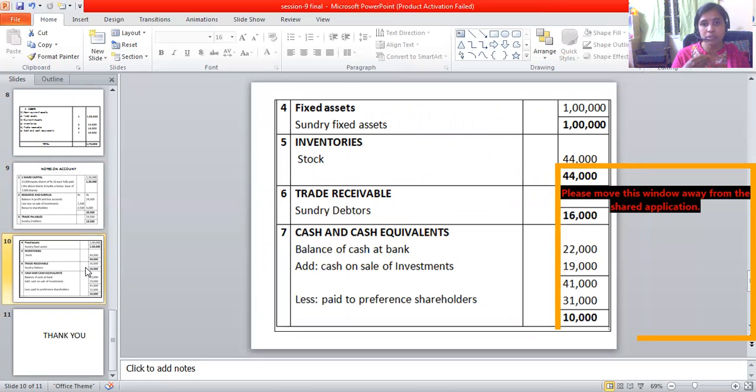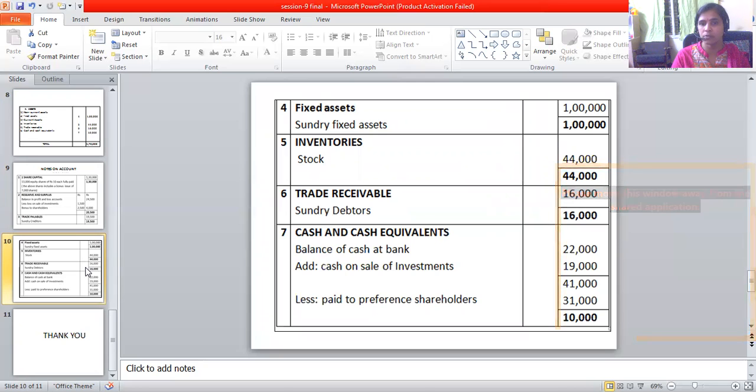So that we are not touching upon at all. So investment doesn't come at all. That thing is very clear. Fixed assets are 1 lakh and that remains intact. Stock is 44,000. Sundry debtors are 16,000. So coming down to the cash at bank, we had 22,000. There was sale of investments, out of which the company could realize 19,000, and 31,000 is the amount that you have paid to the preference shareholders. So this is about this particular problem. Thank you.